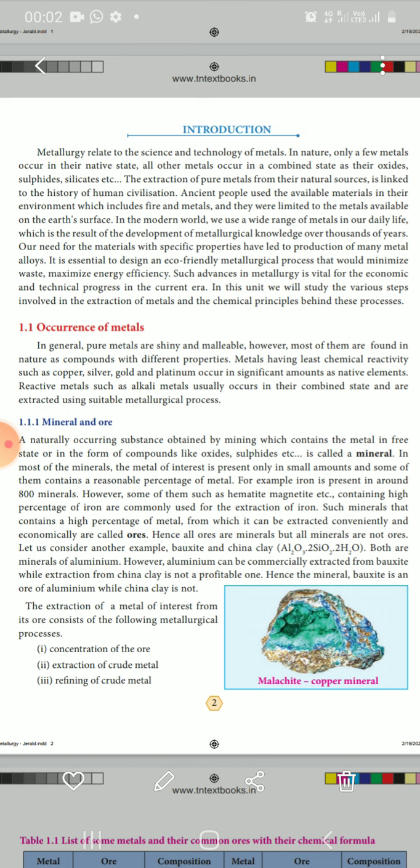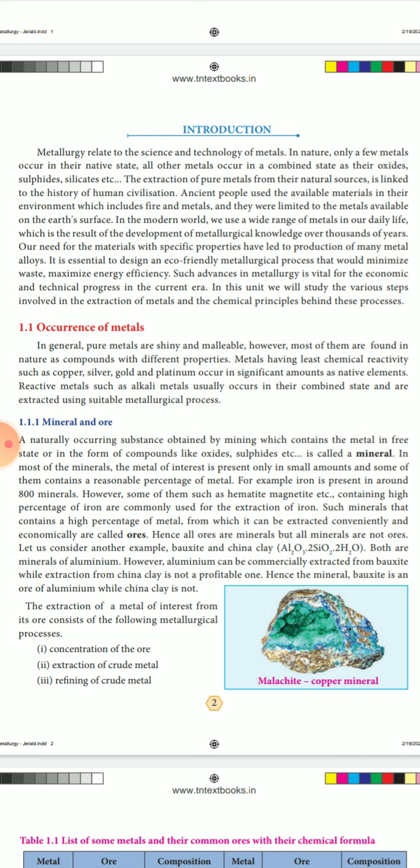In most minerals, the metal of interest is present only in small amounts, and some contain a reasonable percentage of metal. For example, iron is present in around 800 minerals. However, some of them, such as hematite and magnetite, contain a high percentage of iron and are commonly used for the extraction of iron. Such minerals that contain a high percentage of metal, from which it can be extracted conveniently and economically, are called ores.